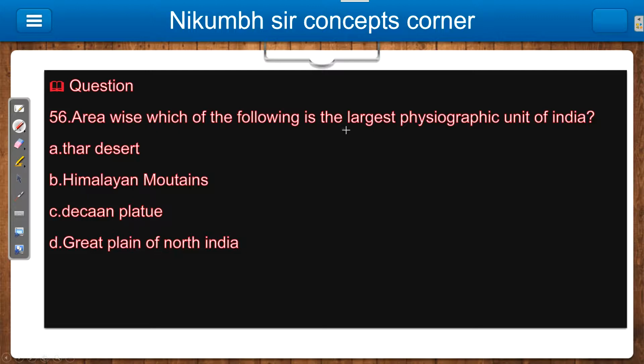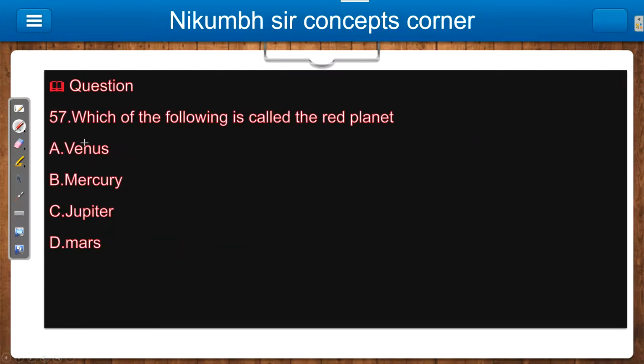Area wise, which of the following is the largest physiographic unit of India? Okay, physiographic unit of India area wise. So obviously the answer is Himalayan mountains. Himalayan mountain is the largest physiographic unit in India.